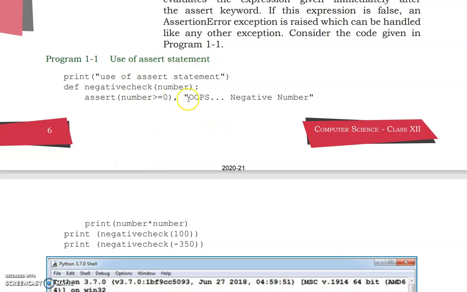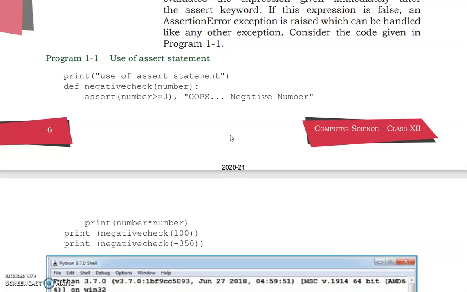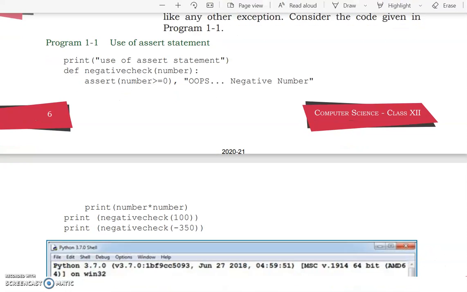Now, in this assert statement example, we are to check for a negative number. Okay, define negative check number. So if we come across a number that is given with a minus, the message "Oops negative number" has to be shown as the exception or as the error. Now it is shown here. Look here.